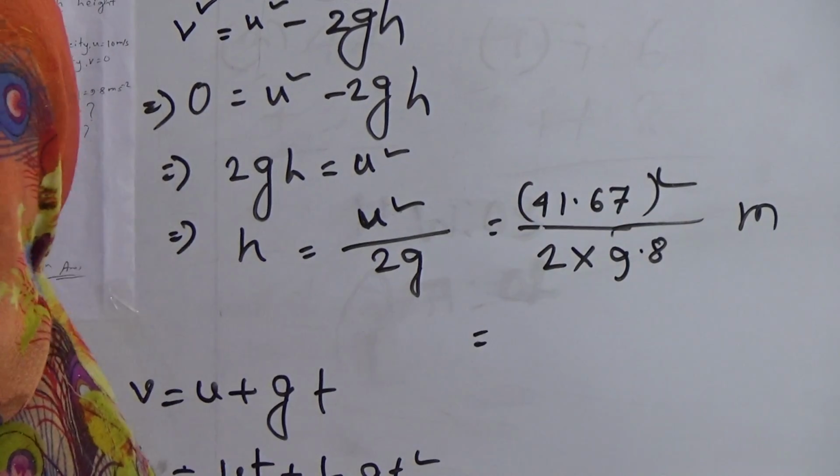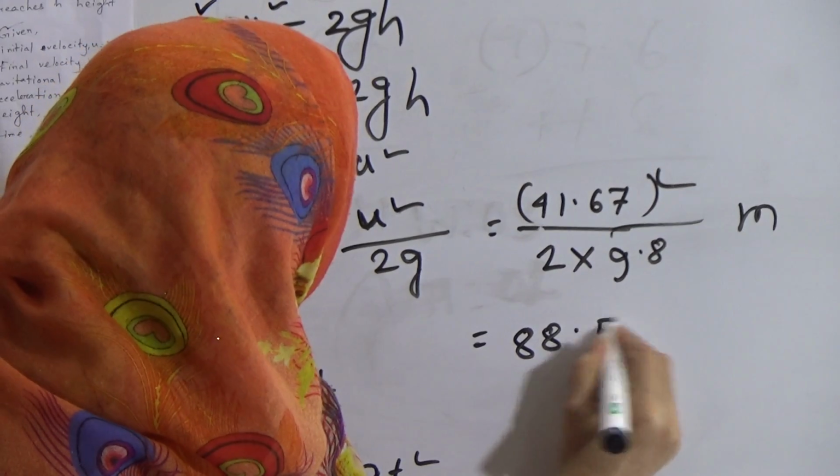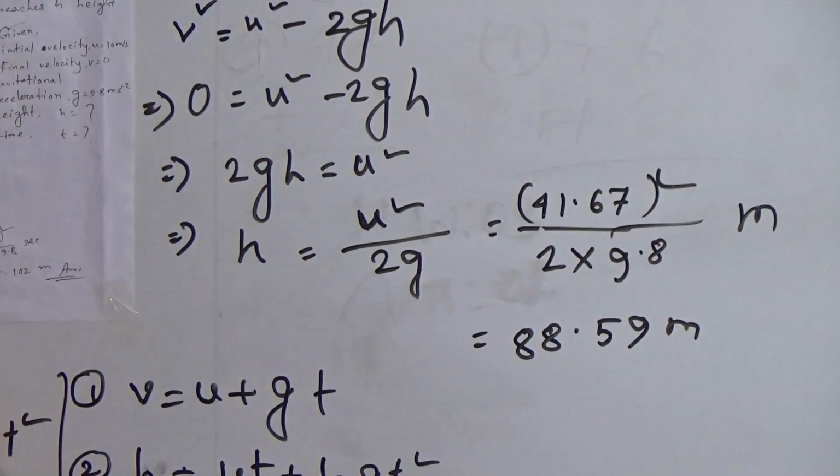So by doing this calculation, we will get 88.59 meter. Okay, this is the answer. That means the height will be 88.59 meter. Okay, now come to problem number 2.